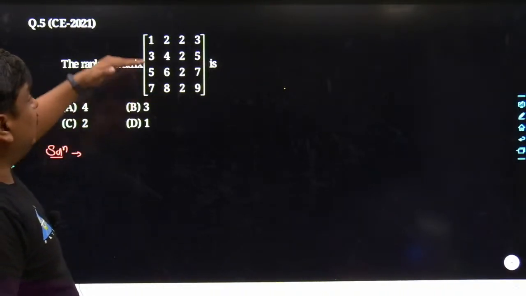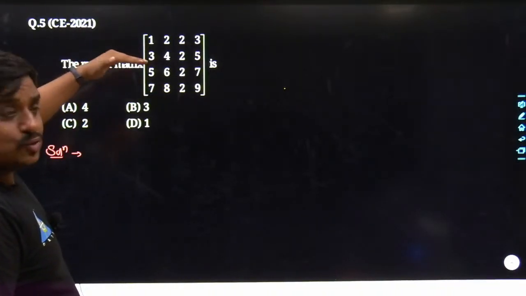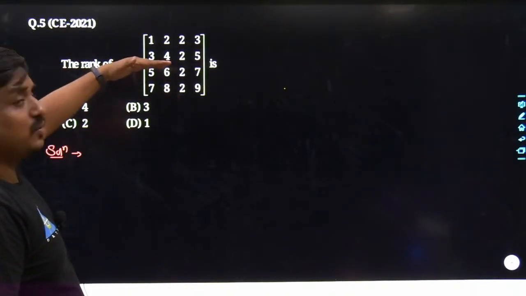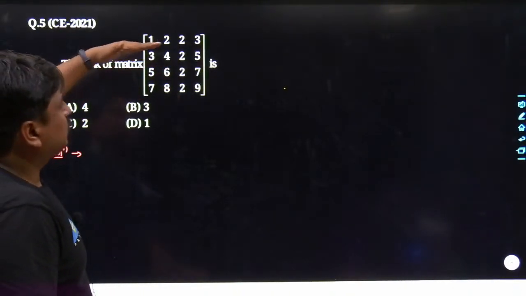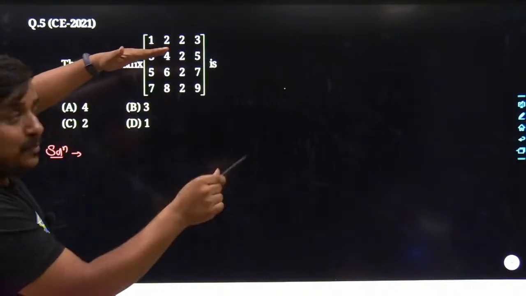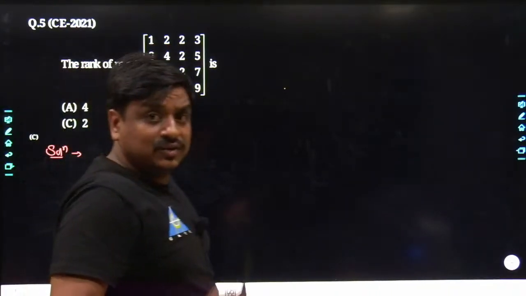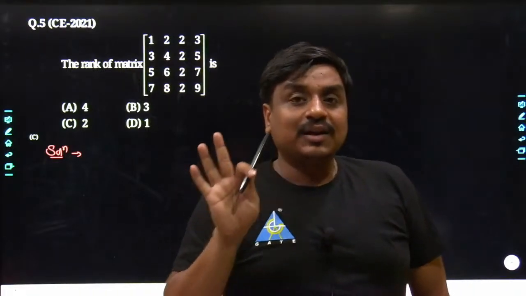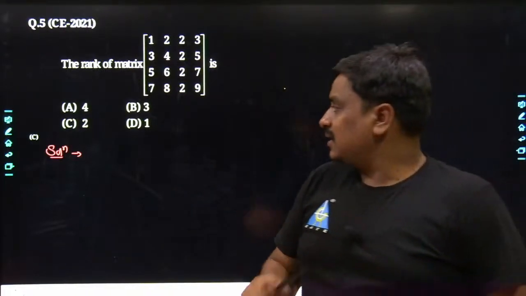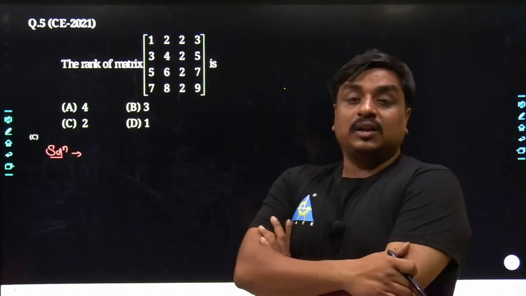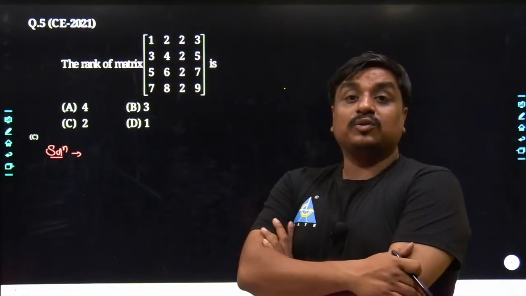So if you take the elementary operations R2 goes to R2 minus R1, and similarly R4 goes to R4 minus R3, definitely the two resulting rows match each other. That means out of 4 rows, at least 1 row has been figured out to be a dependent row. But you cannot ensure the number of linearly independent rows is 3.